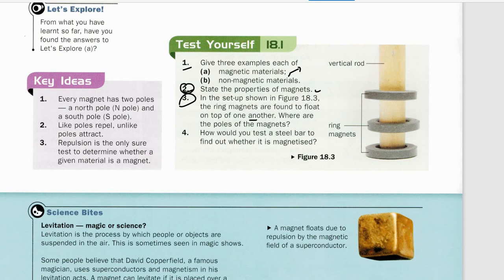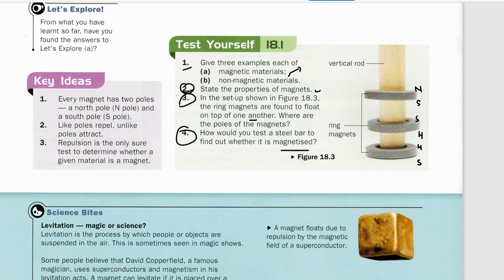So whatever poles they are facing, they should be opposite. Suppose this is the south pole, then this should be south pole, then north, then north, and again south. So they should be arranged with the same pole facing, so that they are not attracting, they are floating.